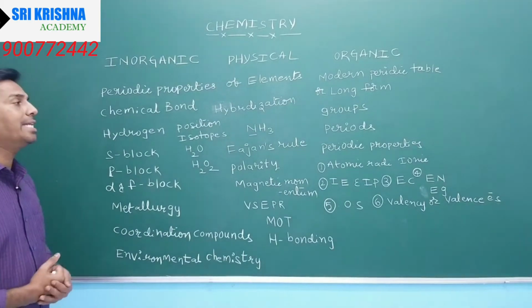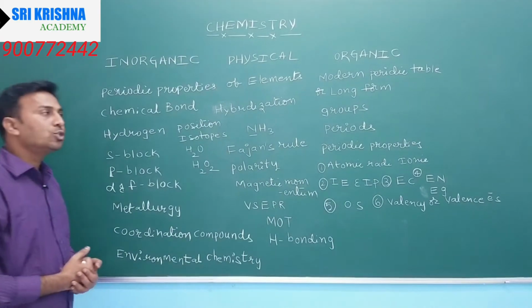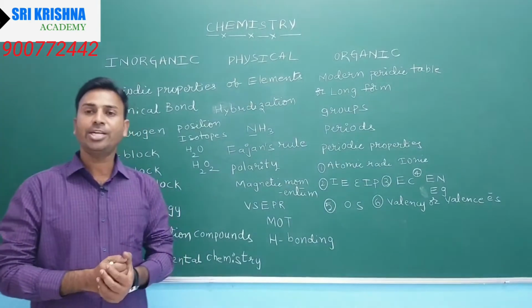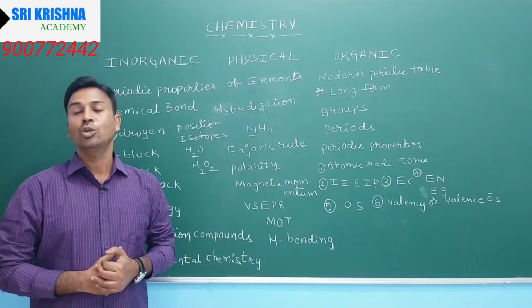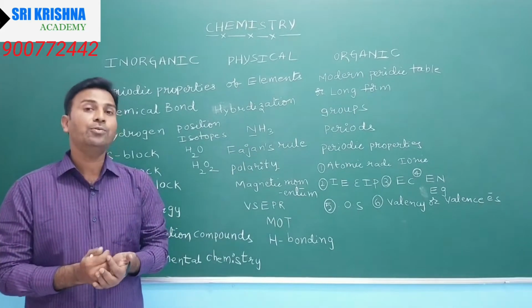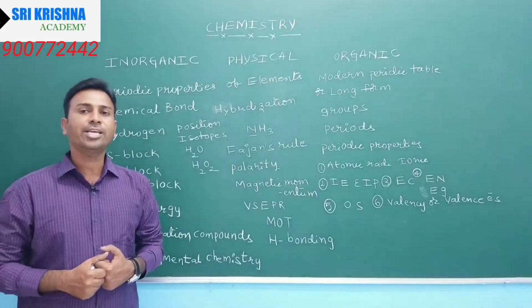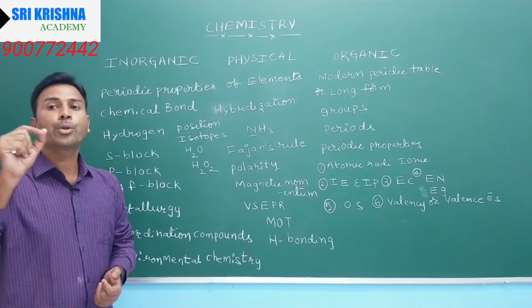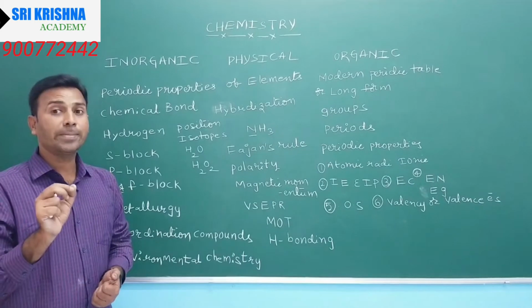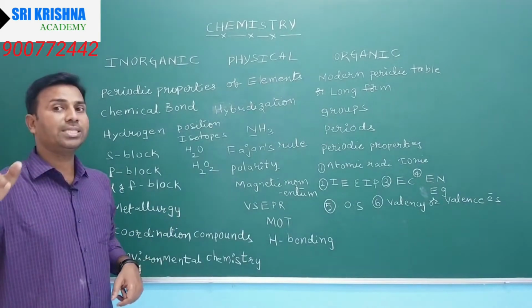Next, come to the S block elements. S block elements are divided into two types, alkali metals and alkaline earth metals. What questions do we expect? We are expecting questions from the S block: properties and exceptions.